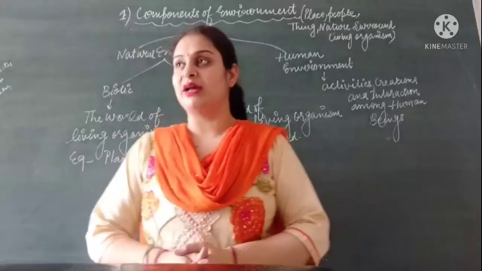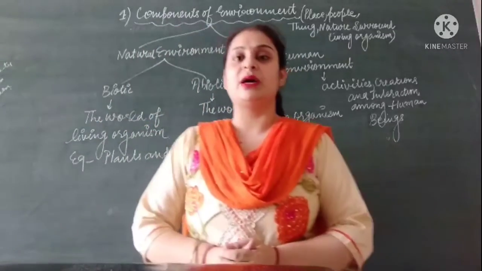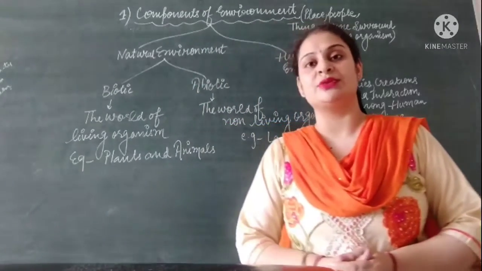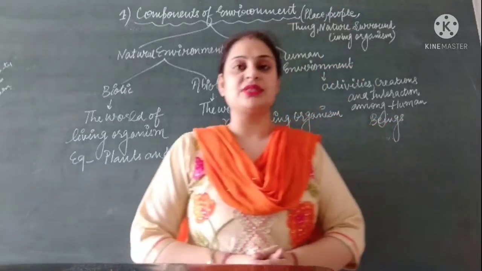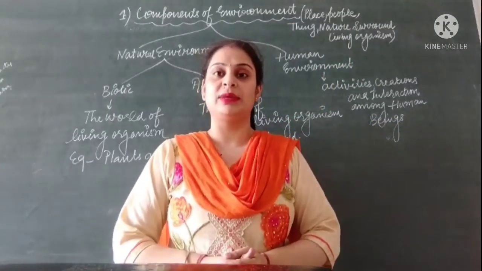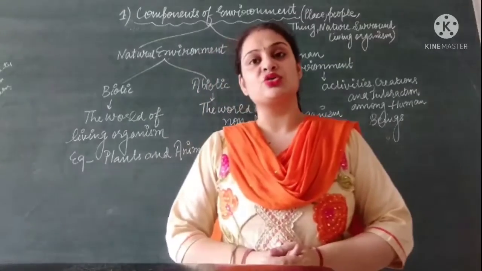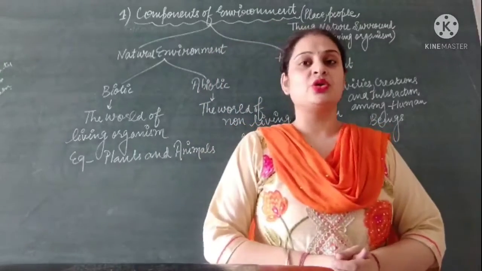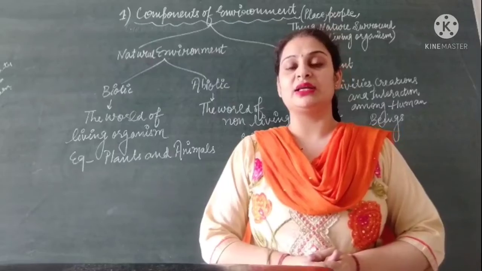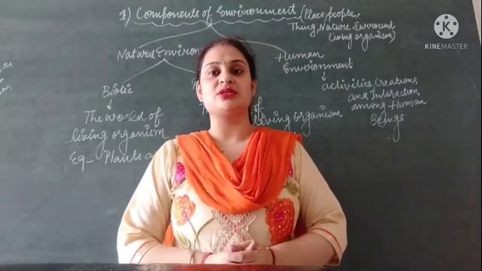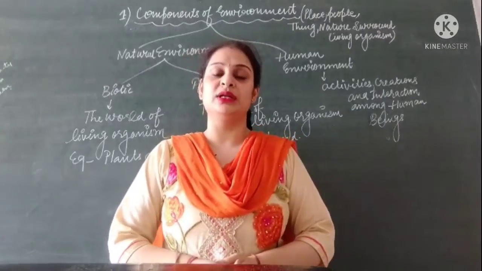First is natural environment, in which you discuss land, air, water and different things which we get from nature. Then comes the second, which is human made. Human made comprises roads, buildings, schools, hospitals. All these things come under the category of human made environment. And the last thing which consists of environment is human environment.